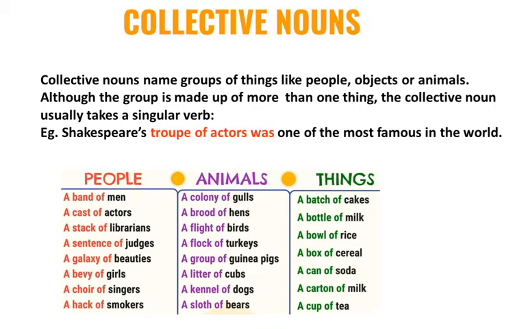Example, Shakespeare's troupe of actors was one of the most famous in the world. The group of actors is called a troupe, and you can see the singular verb was is used. Learn different words used for group of different people, different animals, and different things.